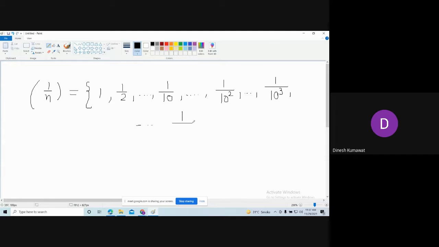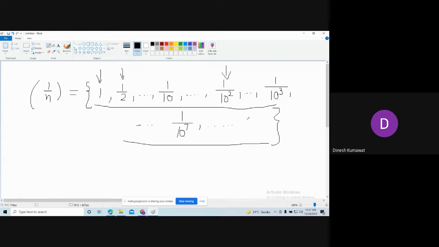Okay, now what happens if I take 10 to the power 7 and so on? These are my values of n, the first position, second position, 100th position, and so on. Now you just need to observe.